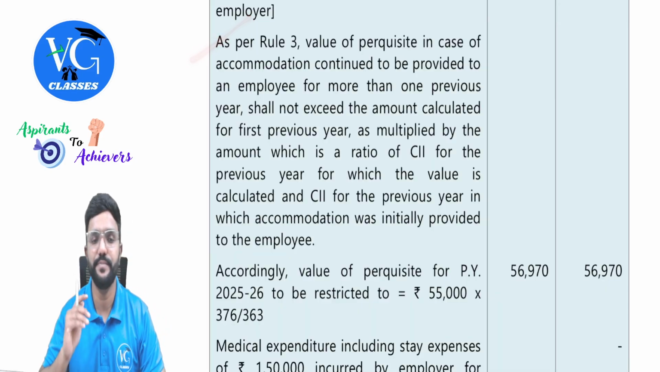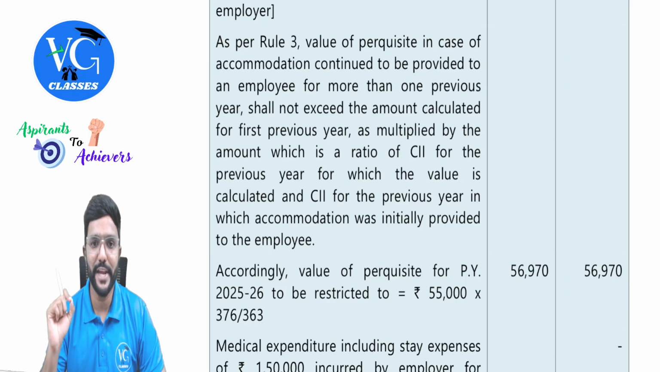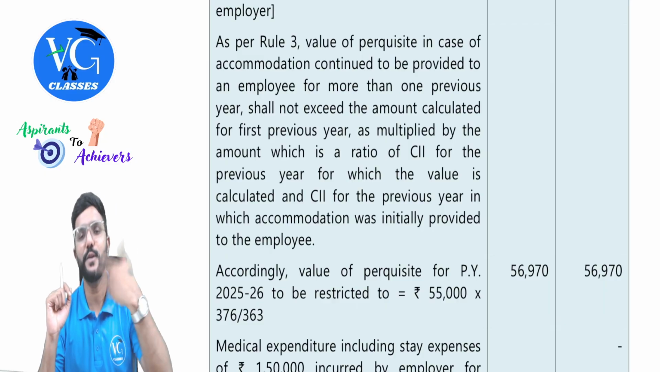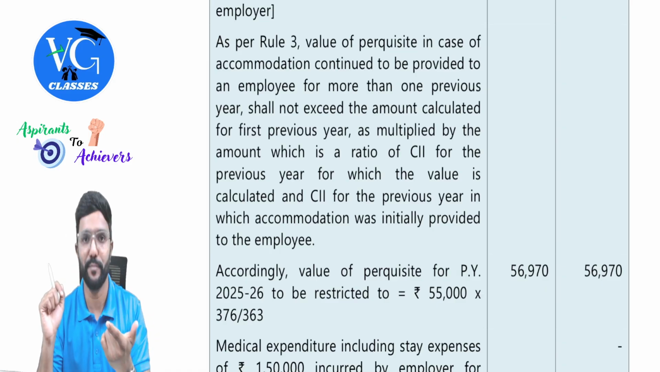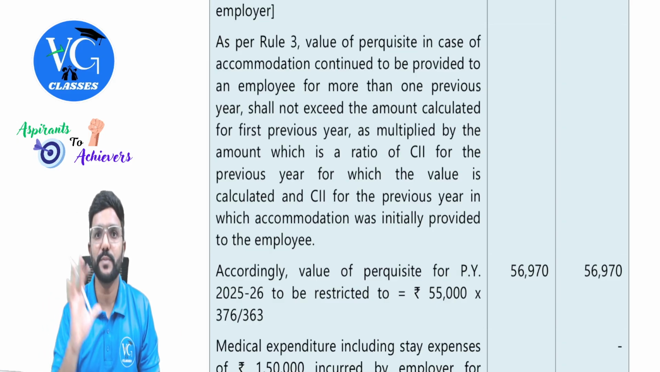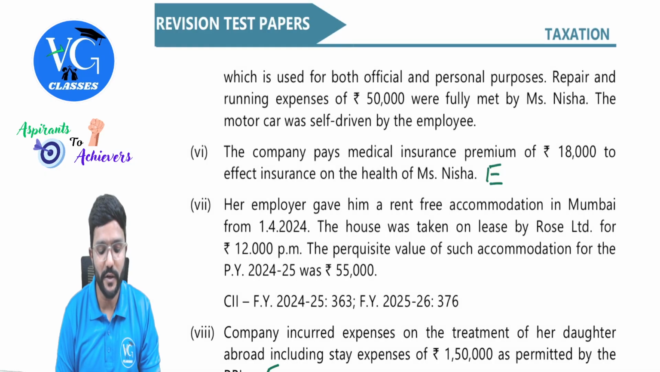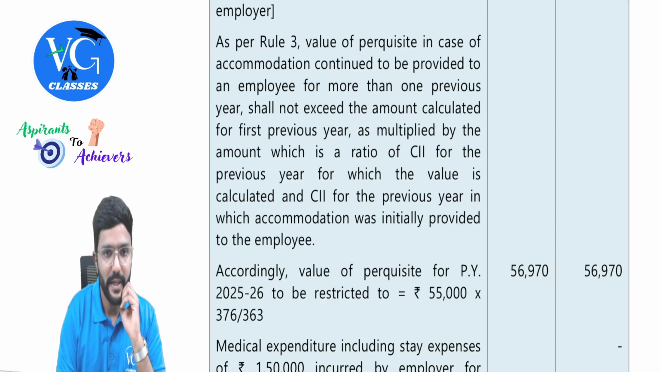So we need to apply indexation. Yes, sir. As per rule 3, value of perquisite in case of accommodation continued to be provided to an employee for more than one previous year. That is, same accommodation is provided by same employer to the same employee. If it is provided for more than 1 year, then check what was the value in the first year. So accommodation was provided in the first year. Which was the first year? 24-25. So what was the value of that year? 55,000, guys.